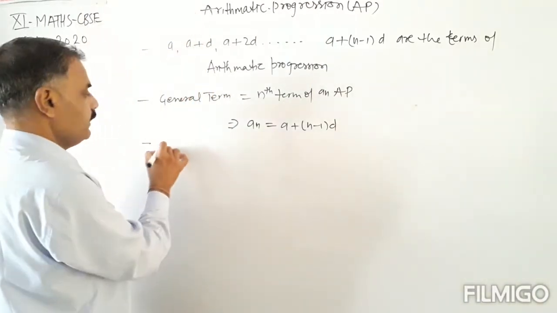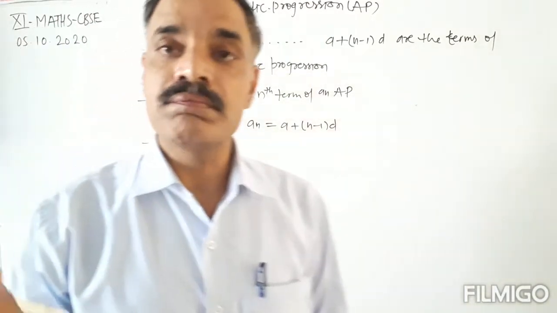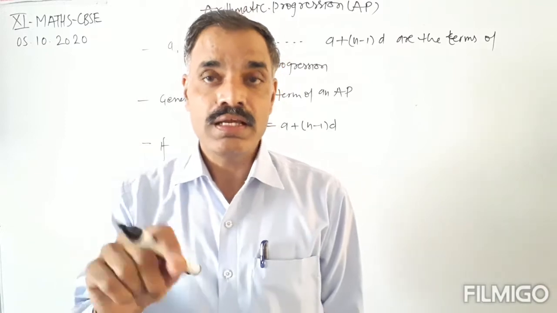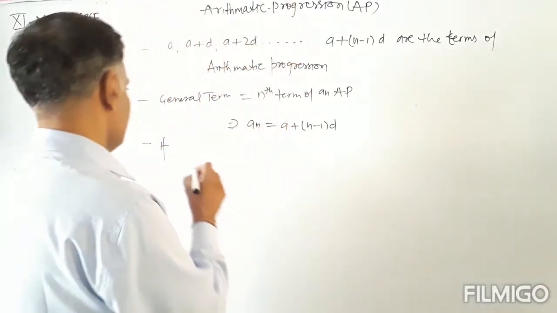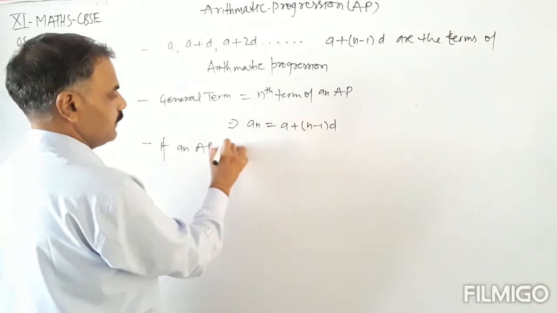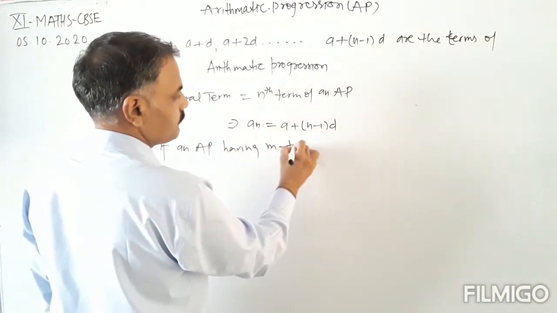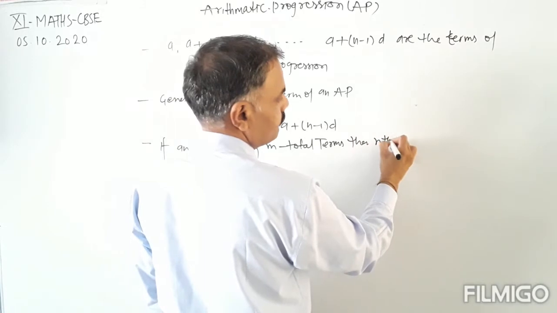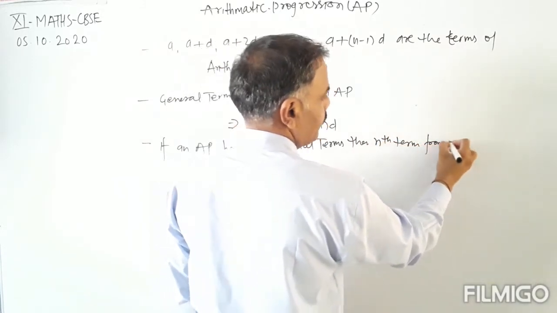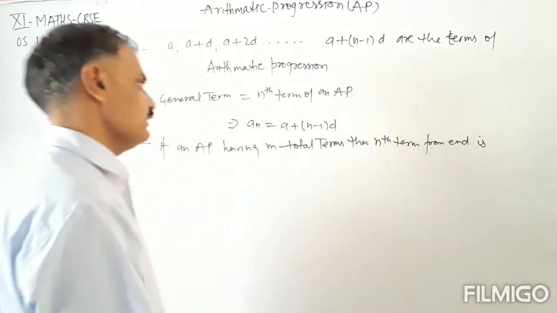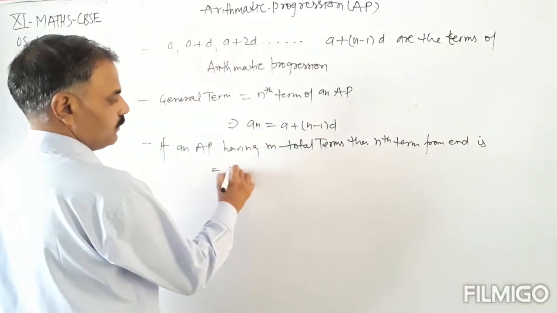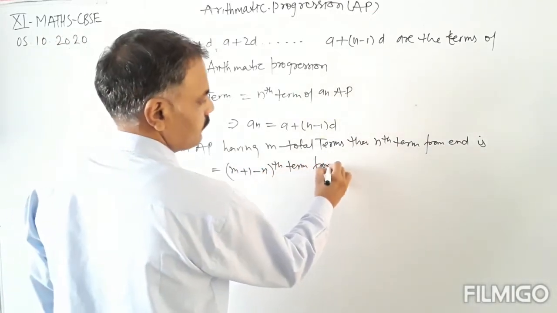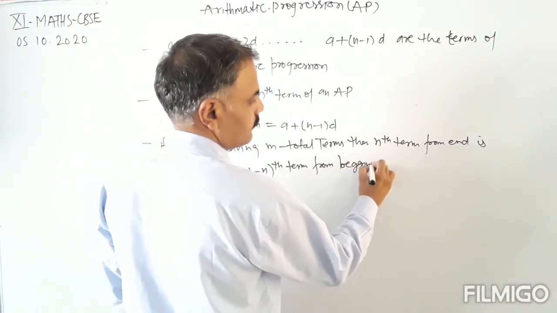Okay. Now, if an arithmetic progression has total m terms, then the nth term from the end is m plus 1 minus n, the nth term from the beginning.